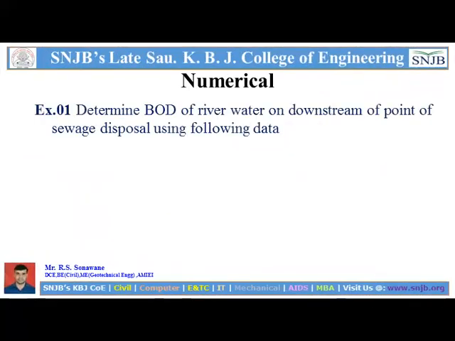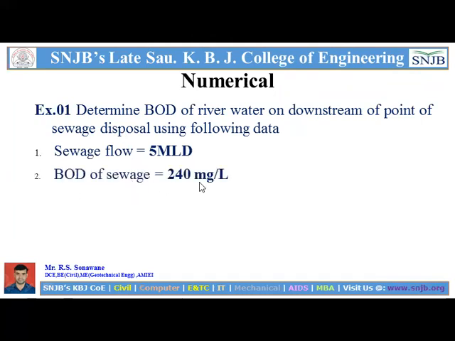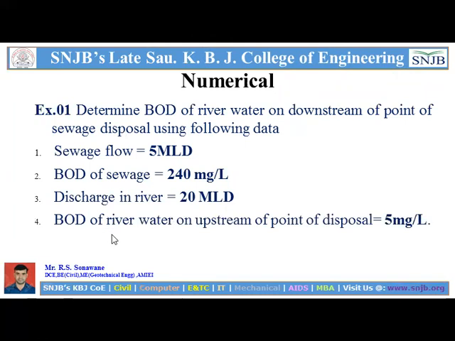So the first numerical we will see here, just read that numerical. Determine BOD of river water on downstream of a point of sewage disposal using the following data. So we have to determine here the BOD of a river. The data is: sewage flow is 5 MLD, BOD of sewage is 240 mg per liter, discharge in the river is 20 MLD, and the BOD of river water on upstream of point of disposal is 5 mg per liter.